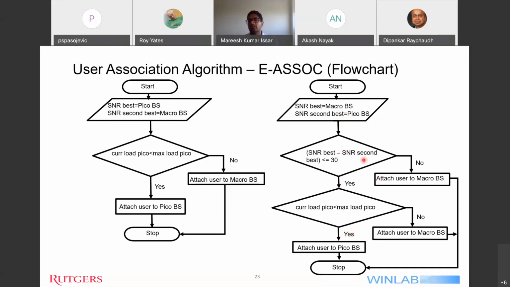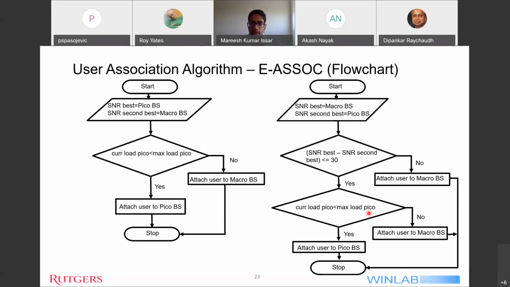But if the threshold condition is not satisfied, which means the difference between the best and the second best SNR is greater than the threshold, then we attach the user to the macro base station so that the user doesn't get impaired. And similarly, if the load capacity of the pico base station is full, then we attach the user to the macro base station.